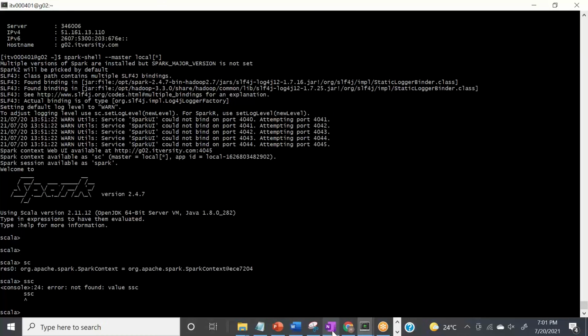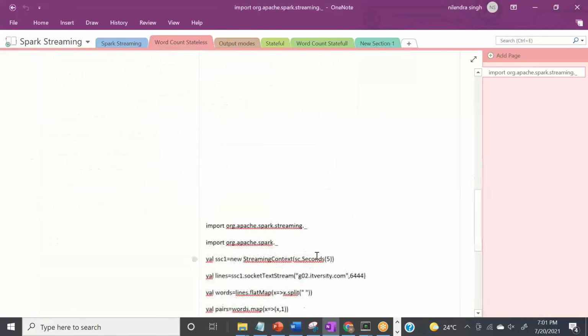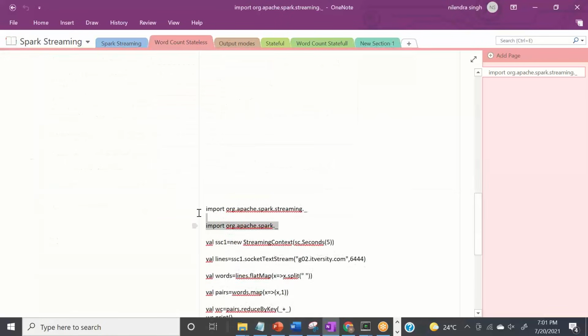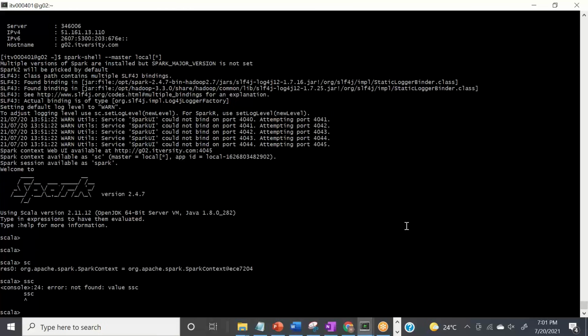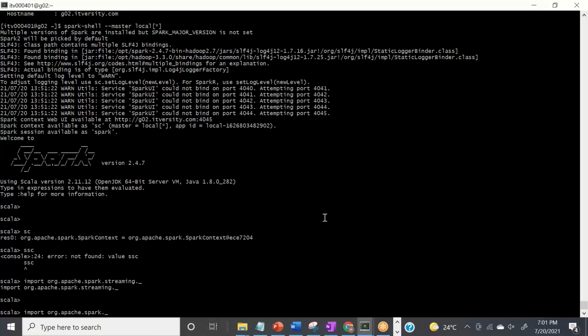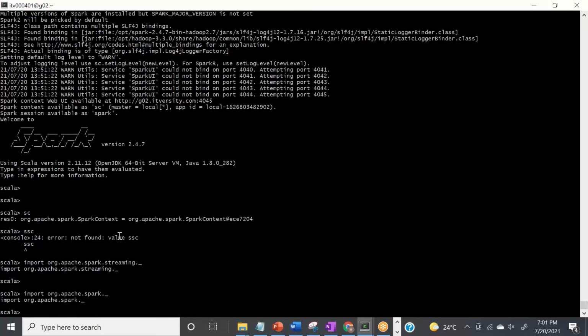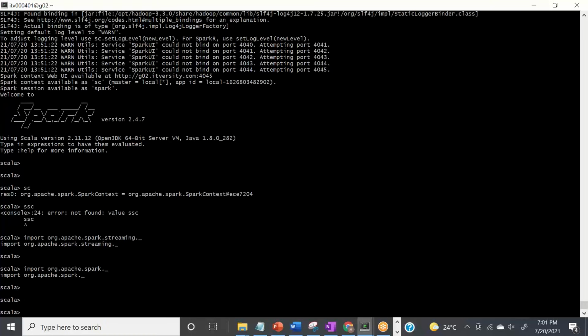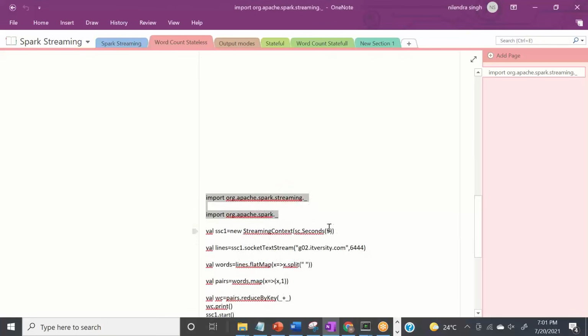So we need to import two things. The first is to import everything related to streaming. What I did here is import from org.apache.spark every functionality which is related to Spark streaming, right? And then this is the important thing, and I'll show you now.